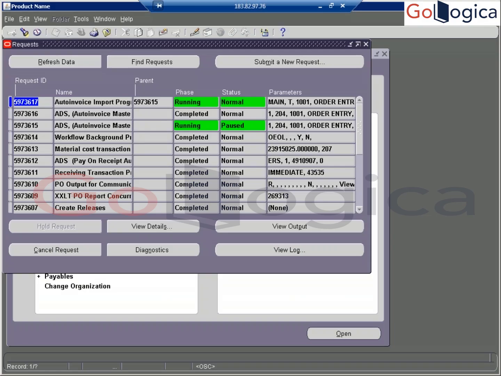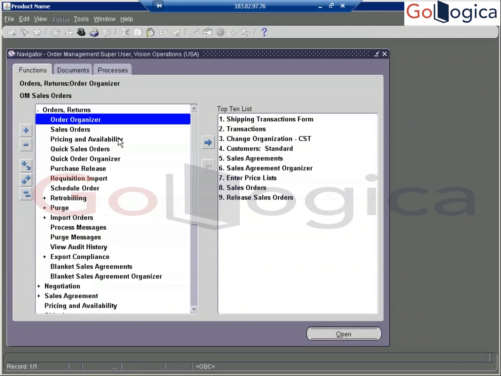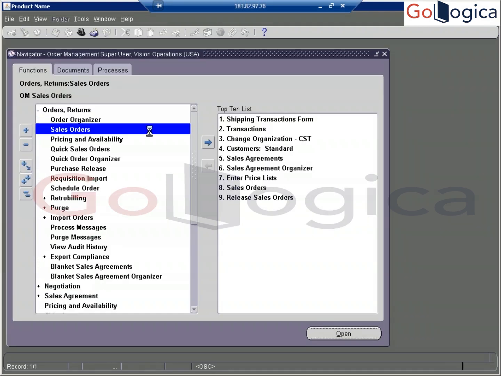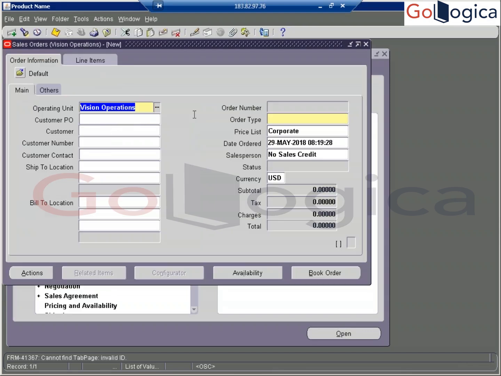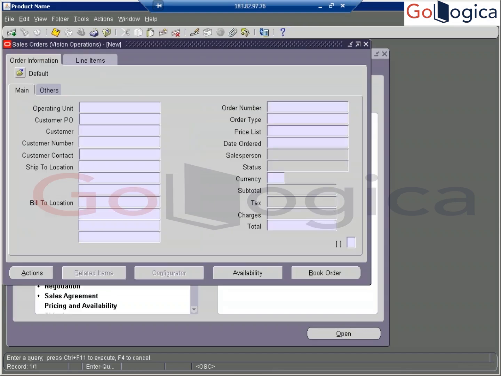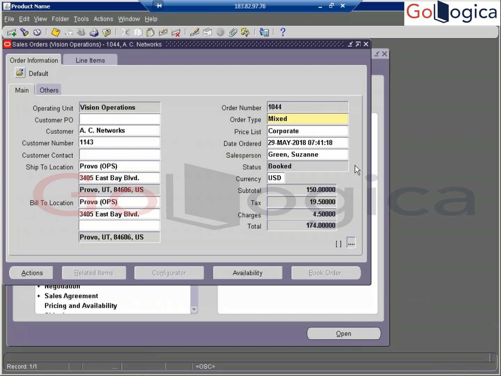Now how would you find your AR invoice in the front end? Same again: orders, sales orders, go to query your order number 1044. I hope everyone is following. If there are any questions, please ask me.